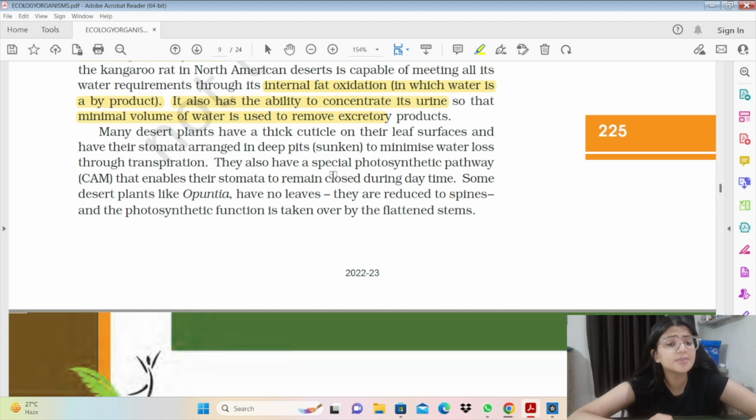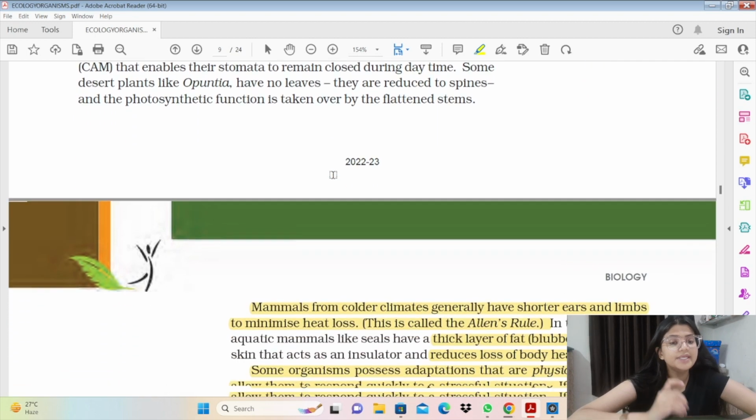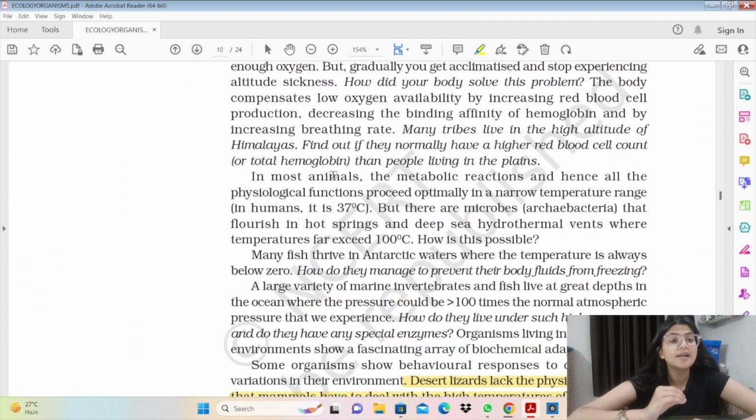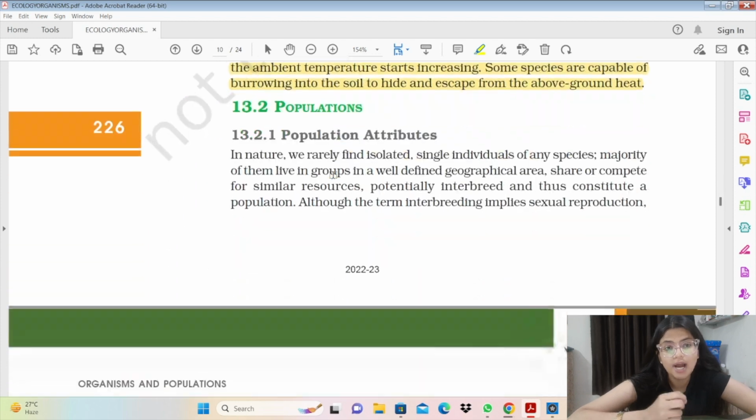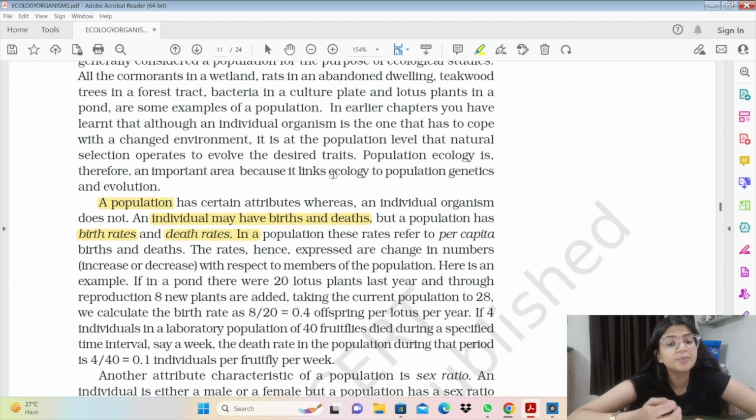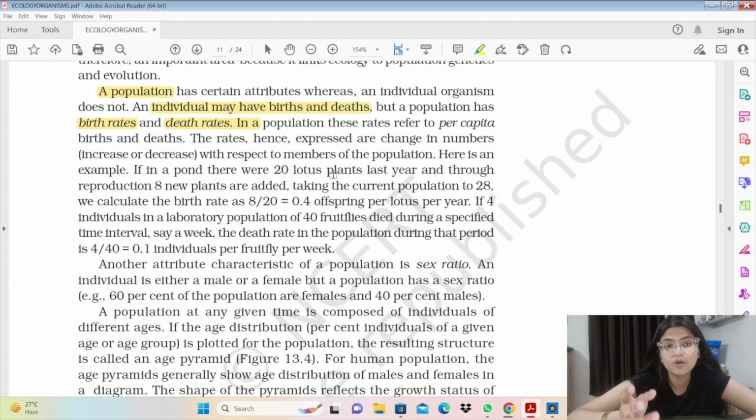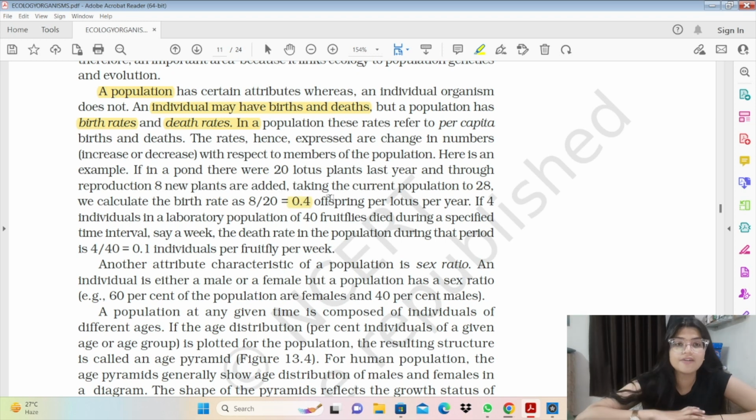So what is a birth rate? Birth rate talks about the individuals that are newborn, like how much increase is happening upon the initial population present. So if in a pond there are 20 lotus plants and 8 more lotus plants are added, what would be the birth rate? Birth rate would be 8/20. That would be 0.4. So moving forward, we have the age pyramids.